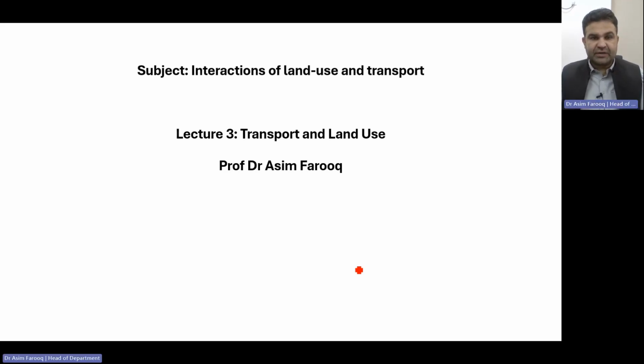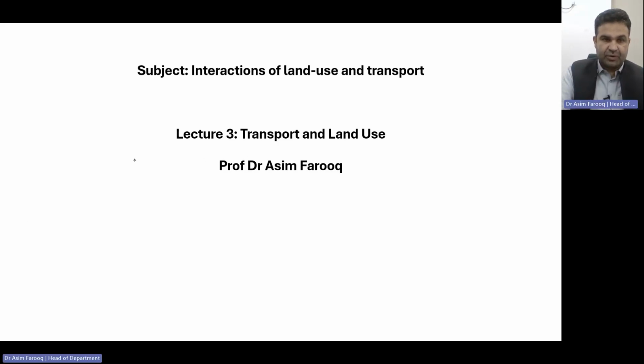Welcome everyone to the next session of interaction of land use and transportation. In this session, session number 3, we will try to understand how urban transportation aims to support transportation demand, which is generated through the diversity of urban activities.